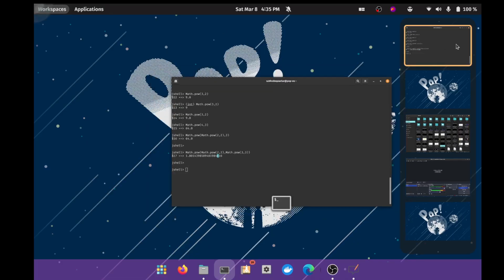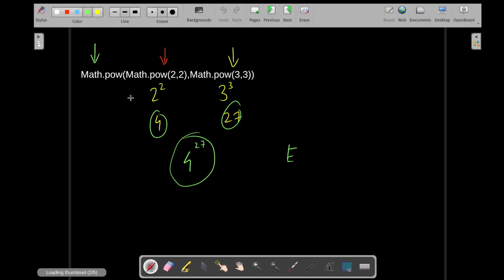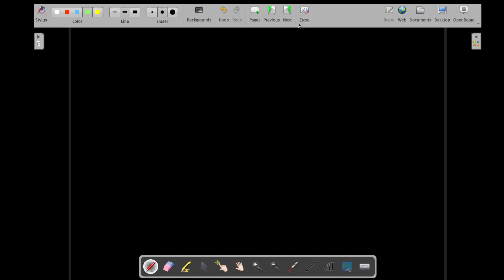Let's start with the next function, which is square root. Again, pretty easy one. Let's check it out. Square root, SQRT. It takes any number and finds the square root of it. Like for example 4. This basically means square root of 4, which is of course 2.